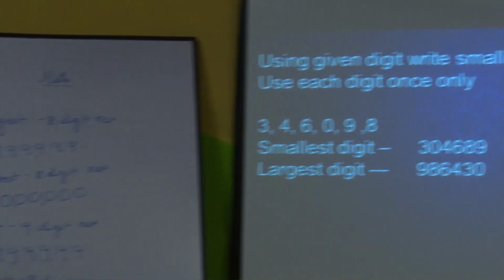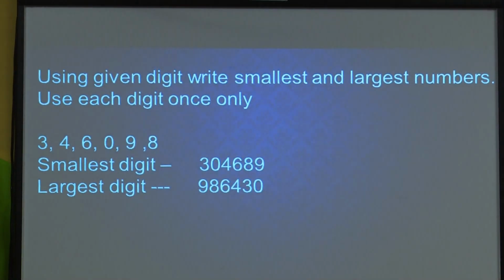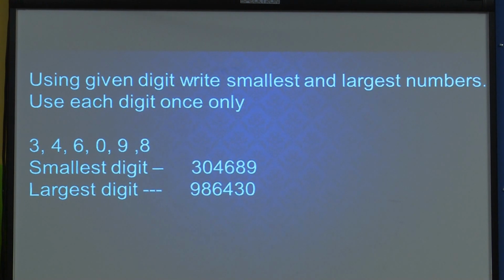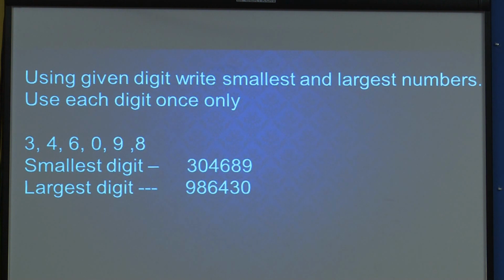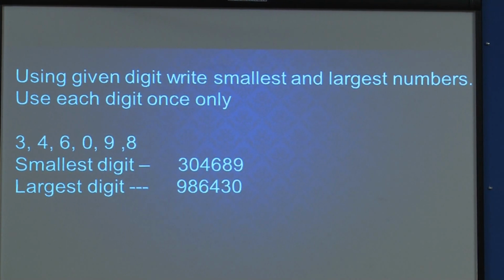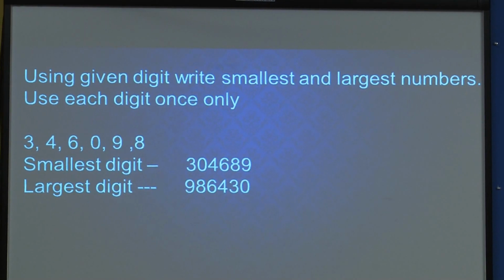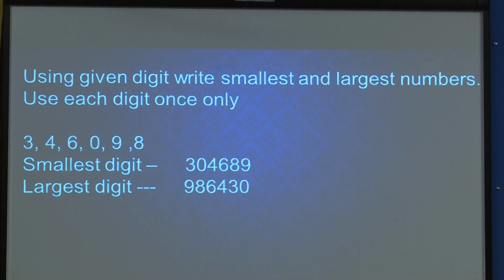Now, using the given digits, write the smallest and largest numbers. Use each digit once. Now, what is this? This is very simple. I will give one small trick to you. Here we have to prepare numbers from the digits given to us. It is 3, 4, 6, 0, 9 and 8. Now, out of this we have to prepare the smallest number and the largest one.